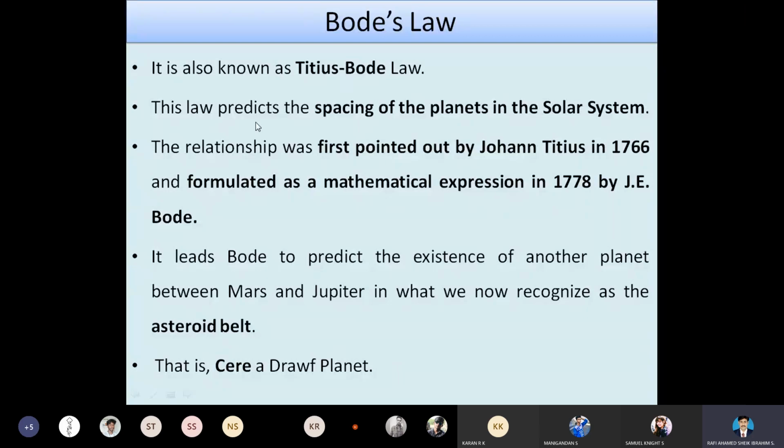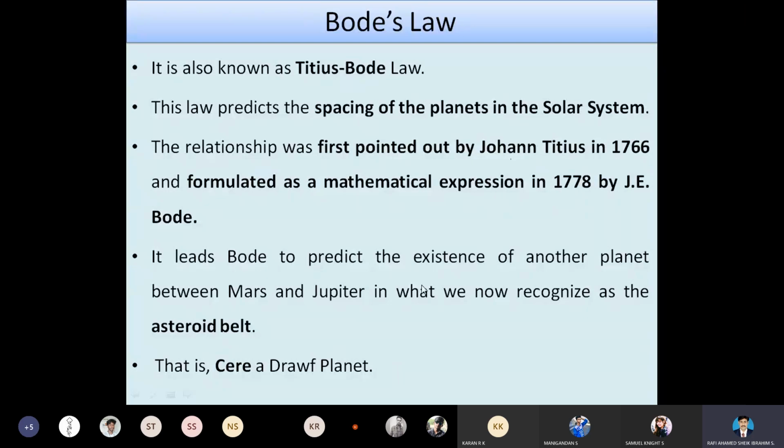The law predicts the spacing of the planets, the distance between the planets in the solar system. The relation was first studied by Johannes Titus in 1766, and later formulated as a mathematical expression in 1778 by J.E. Bode. That's why it is called the Titus-Bode law.